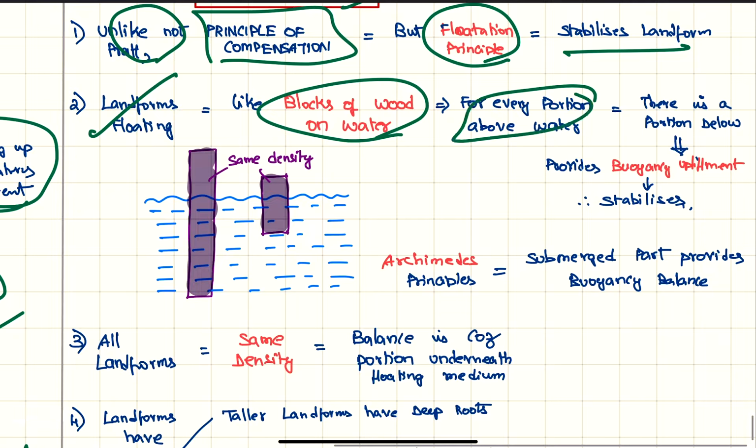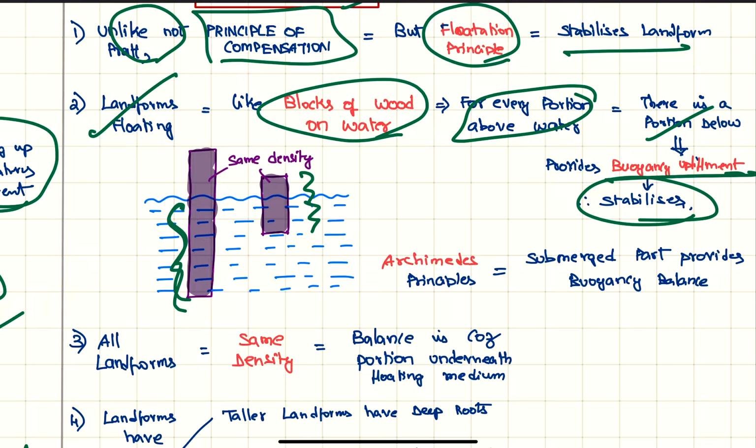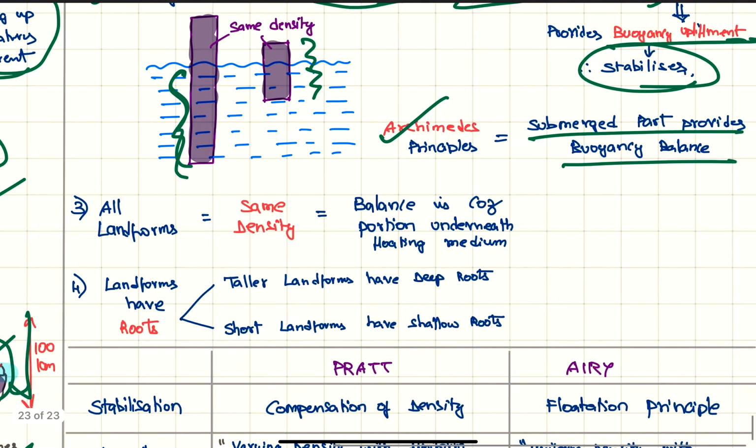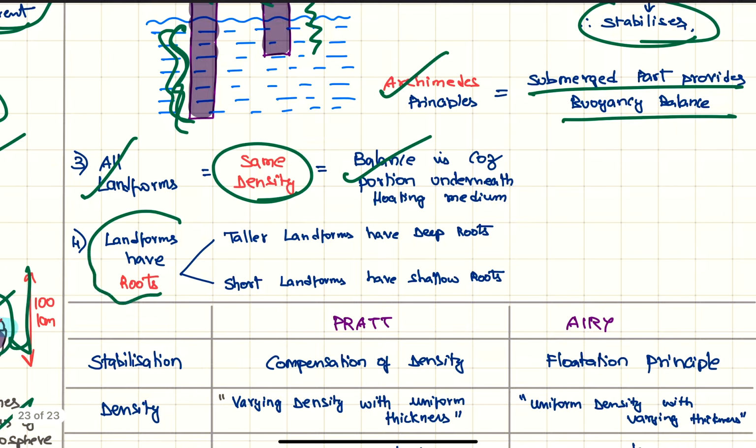So for every portion above the water, there is a portion underneath the water. So this portion underneath the water provides the buoyancy upliftment and thus stabilizes the landform. So basically he's using the Archimedes principle, that the submerged part provides the buoyancy balance. So for him, all landforms are of the same density, which can be seen from the same color here, and balance is because of the portion underneath. Therefore for him, landforms will have roots. So taller landforms will have deeper roots and shorter landforms will have shallow roots.